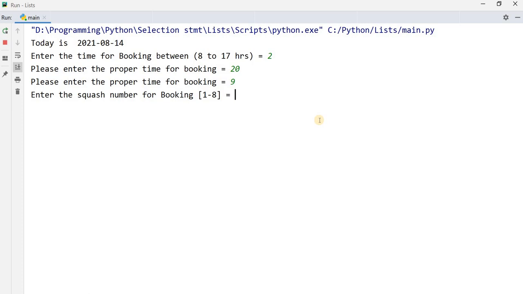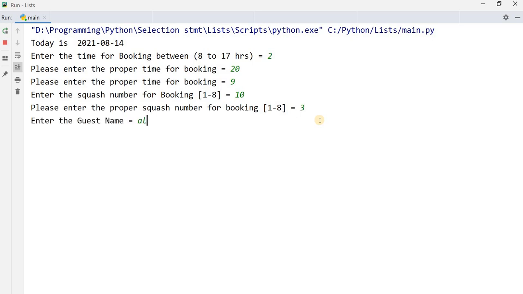Enter the squash code number from 1 to 8. If I enter, suppose, 10 as the squash code number, it will again send me an error message: please enter the proper squash code number for booking, because you can enter a squash number between 1 to 8. Now I'm going to enter number 3.